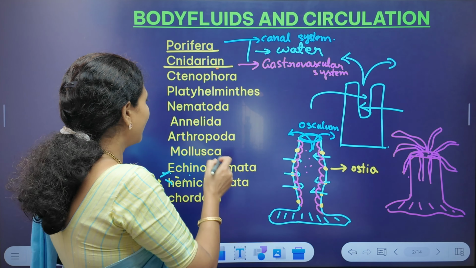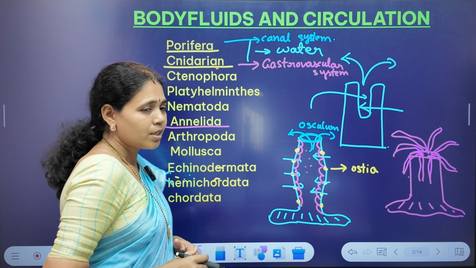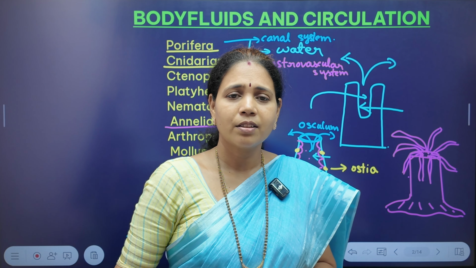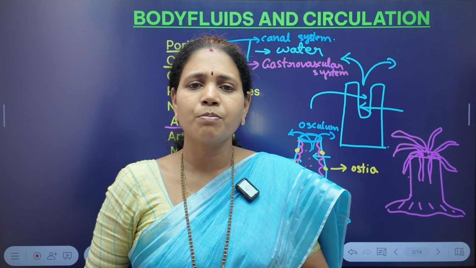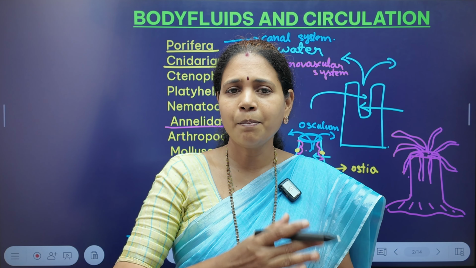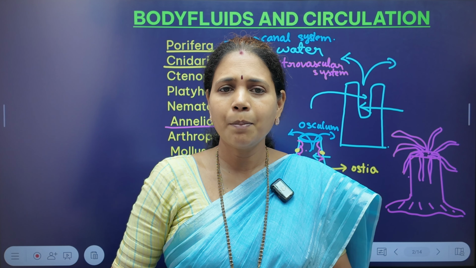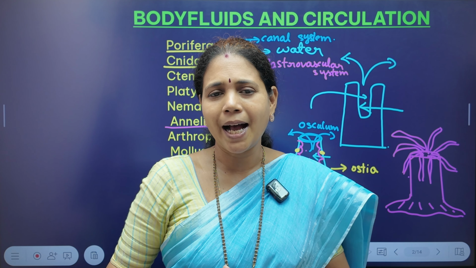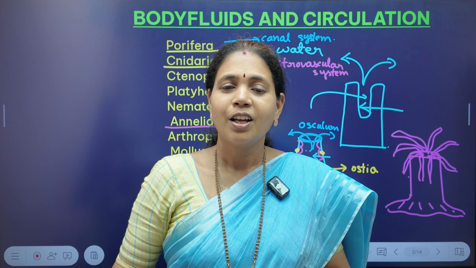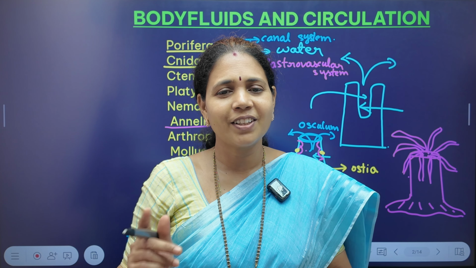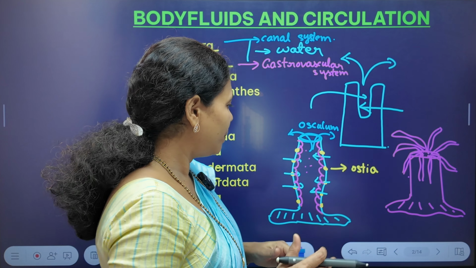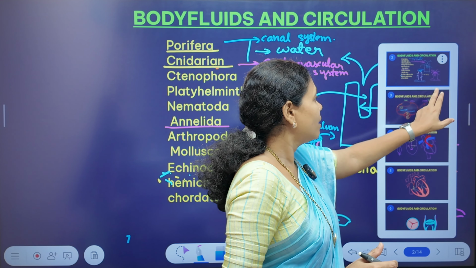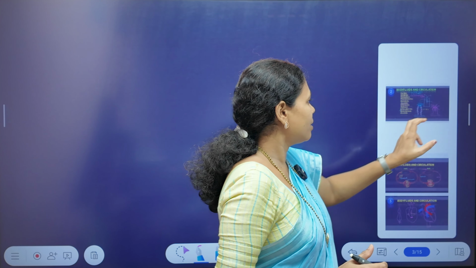Going towards the annelida. In case of annelida, yes, a specific circulatory system can be seen. But from annelida up to the mammals, if we compare, again we can see two different patterns of circulation. One is the open circulation, another one is the closed circulation. But before going into those patterns of circulation, definitely we should understand the various components of the circulatory system.